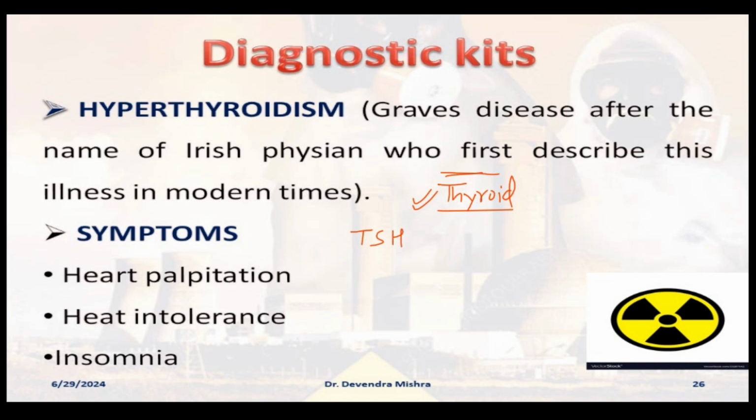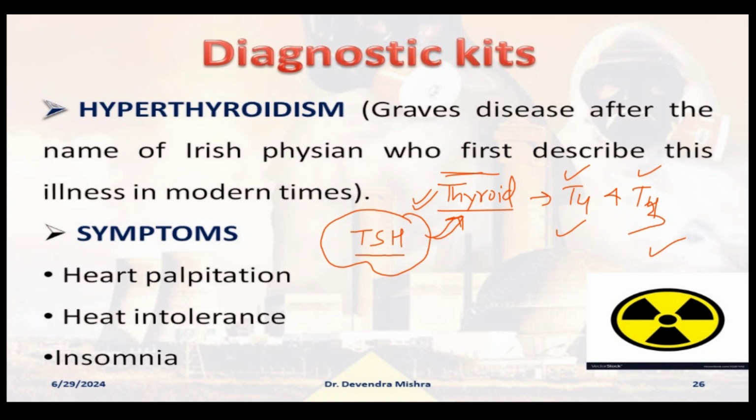This TSH stimulates your thyroid gland to produce the T3 and T4 hormones. So T4 and T3, this is the function of the thyroid gland, and this TSH is the pituitary hormone which activates the thyroid gland to give T4 and T3.